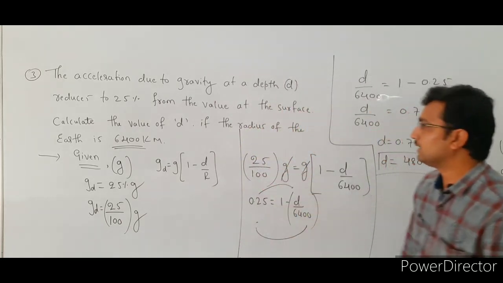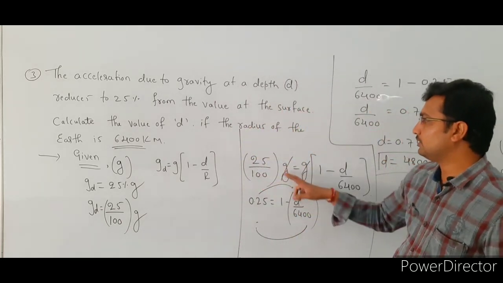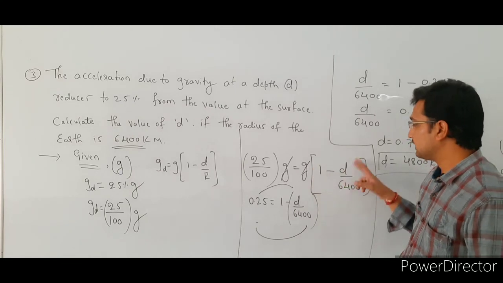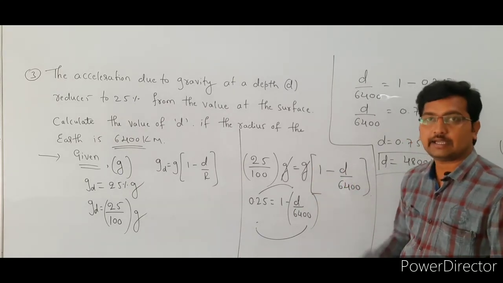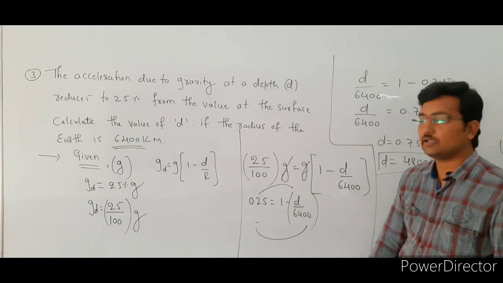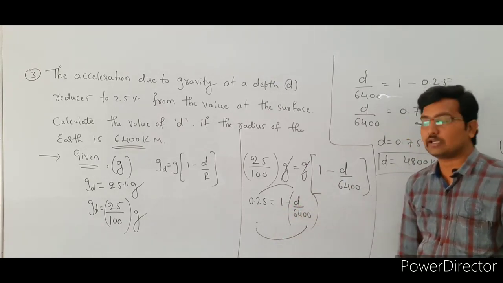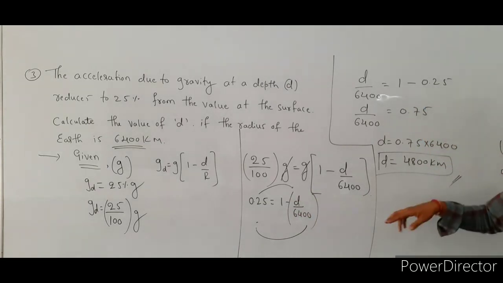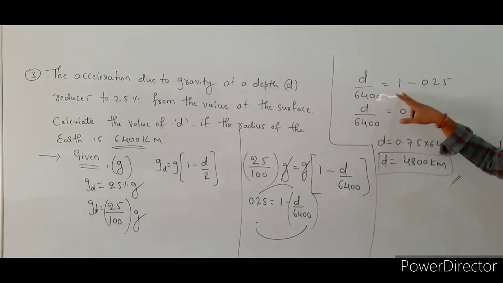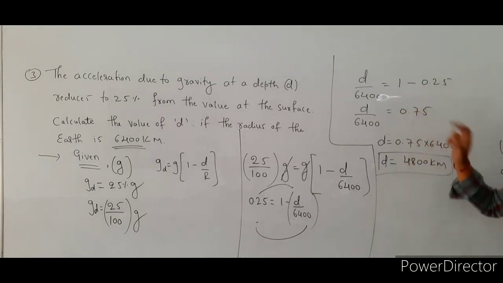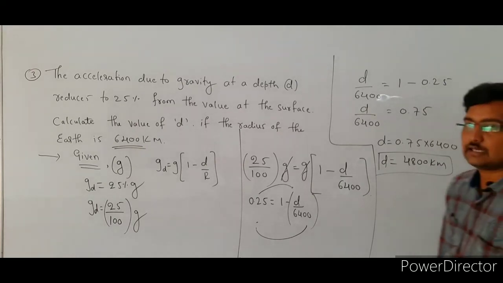Substitute the values here: 25 divided by 100 into g is equal to g bracket of 1 minus d divided by 6400, that is the radius of the earth. Here g gets cancelled. What are the remaining terms? 0.25 is equal to 1 minus d by 6400. Rearrange the equation: d by 6400 is equal to 1 minus 0.25. Then 1 minus 0.25 value is 0.75. Then d is equal to 0.75 into 6400. Simplify this, and we get the final result, that is 4800 kilometer.